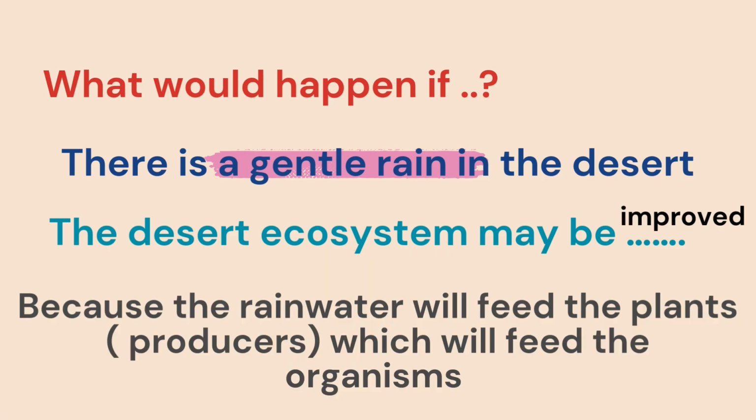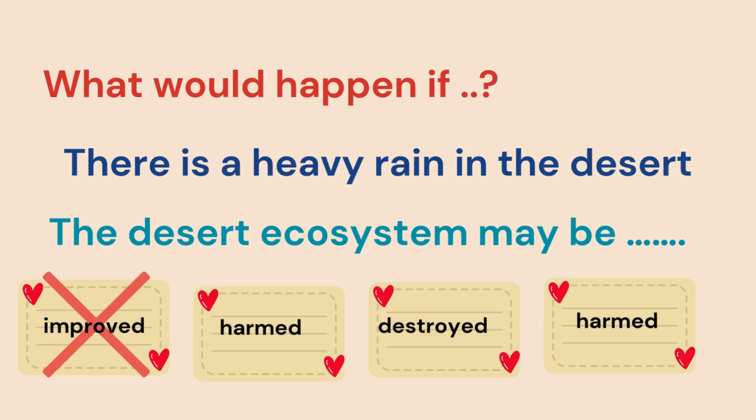And why will the ecosystem in the desert be improved if there is gentle rain? Because the rainwater will feed the plants, which are the producers, and this will feed the living organisms. So this is the reason. Here we have another situation.